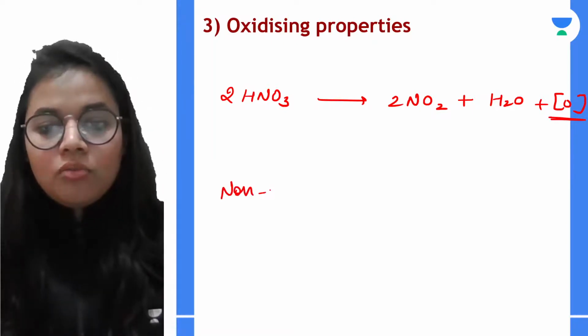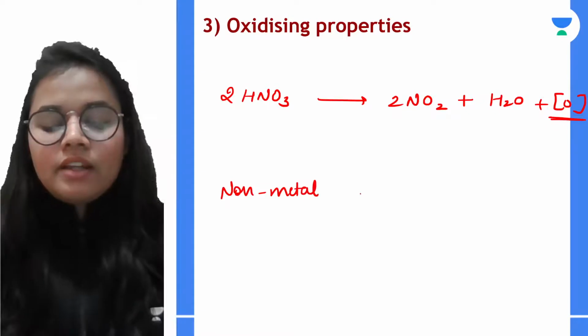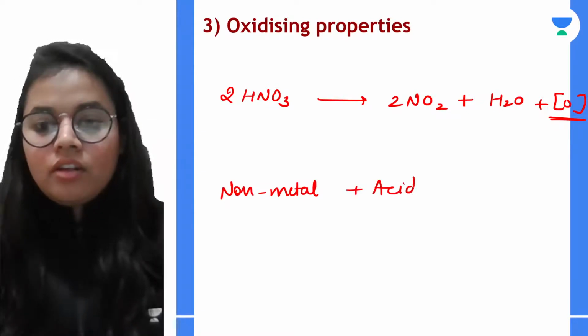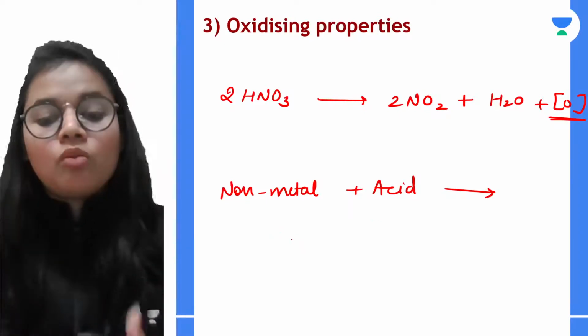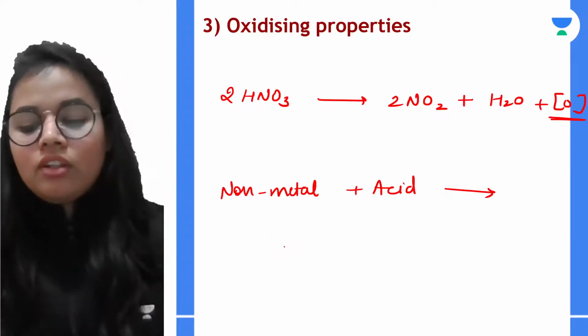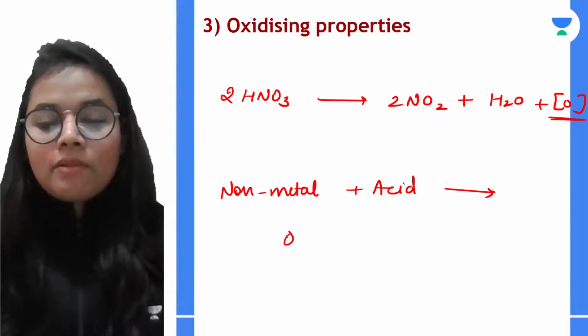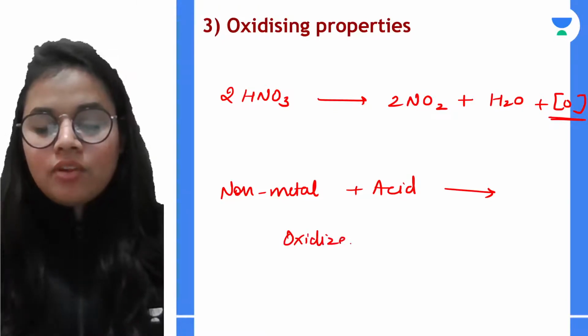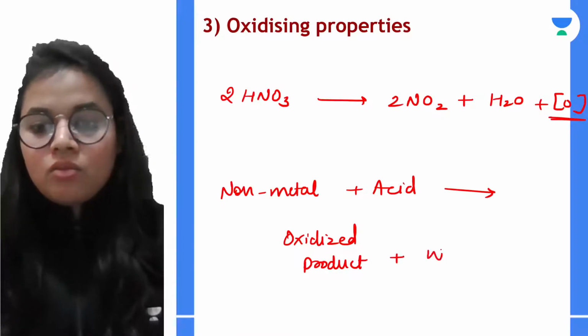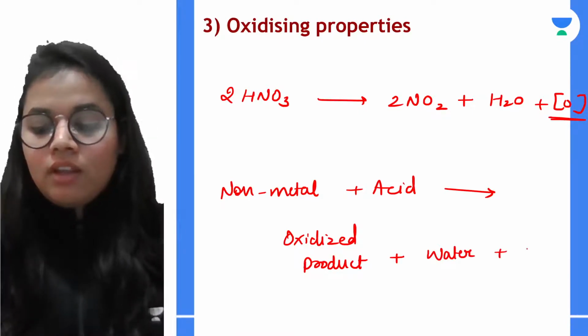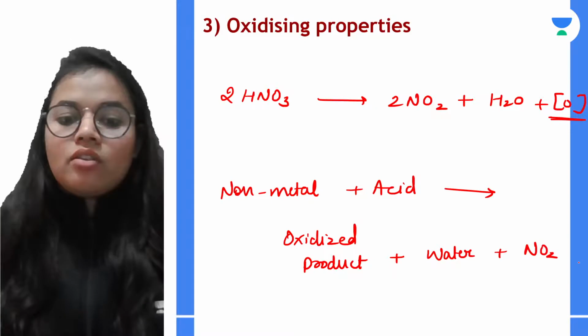So when any non-metal reacts with acid, what will we get? We will be getting the oxidized product, water and nitrogen dioxide. Okay, so I can say we get the oxidized product plus water plus nitrogen dioxide.